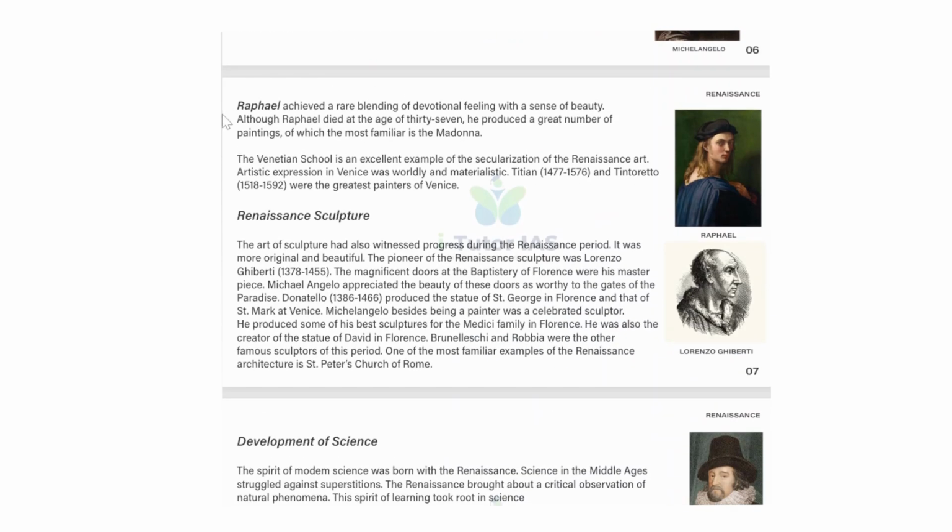And Raphael achieved a rare blending of devotional feeling with the sense of beauty. This is Raphael.